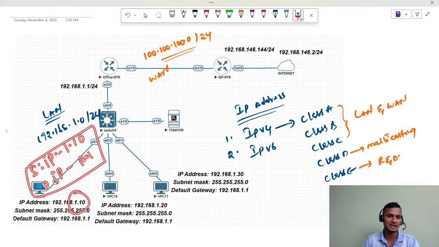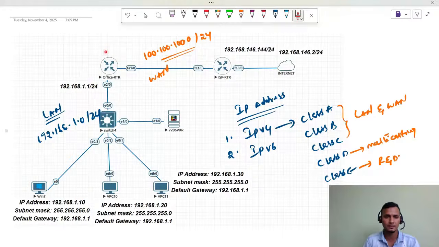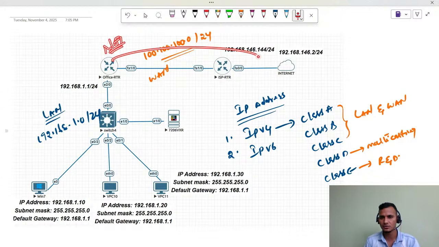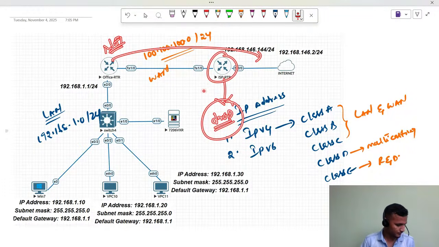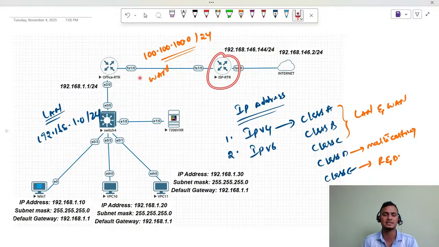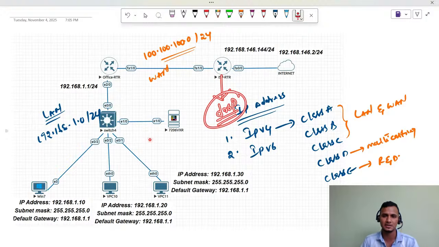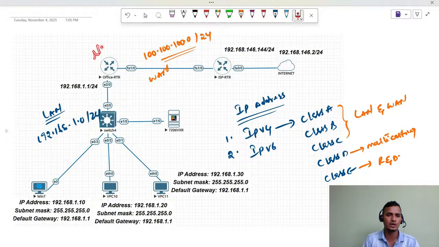Once this packet reaches the router, if you don't perform NAT on this router, the packet is sent to the ISP's router. The ISP's router will drop it, because once it opens the packet it can see that the request is coming from a private IP address, and private IP addresses are not routable over the internet. That's the reason the ISP router is going to drop your packet. So to overcome that issue, in IT technology we have NAT technology.